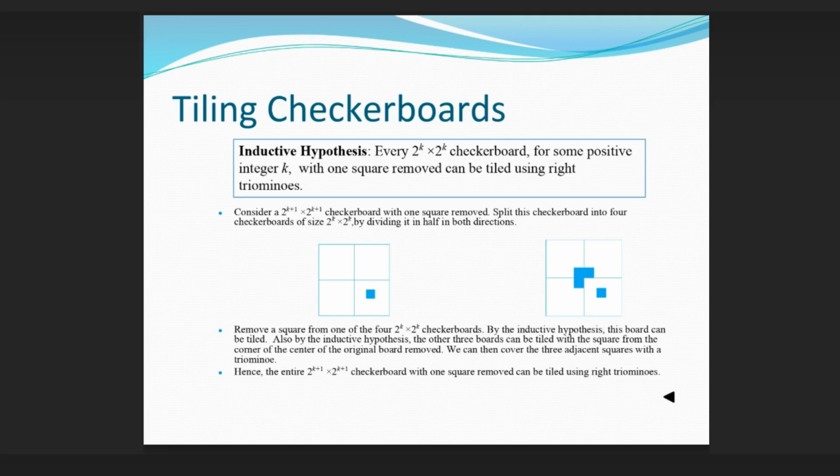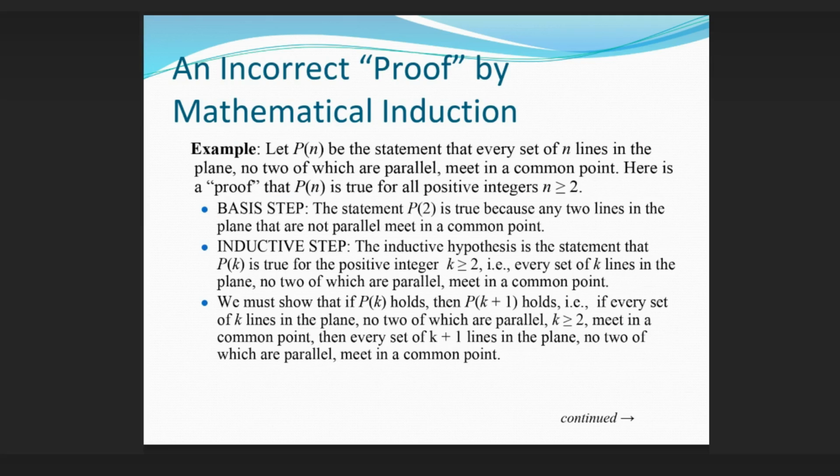An incorrect proof by mathematical induction example. Let P(n) be the statement that every set of n lines in the plane, no 2 of which are parallel, meet in a common point. Here is a proof that P(n) is true for all positive integers n ≥ 2.